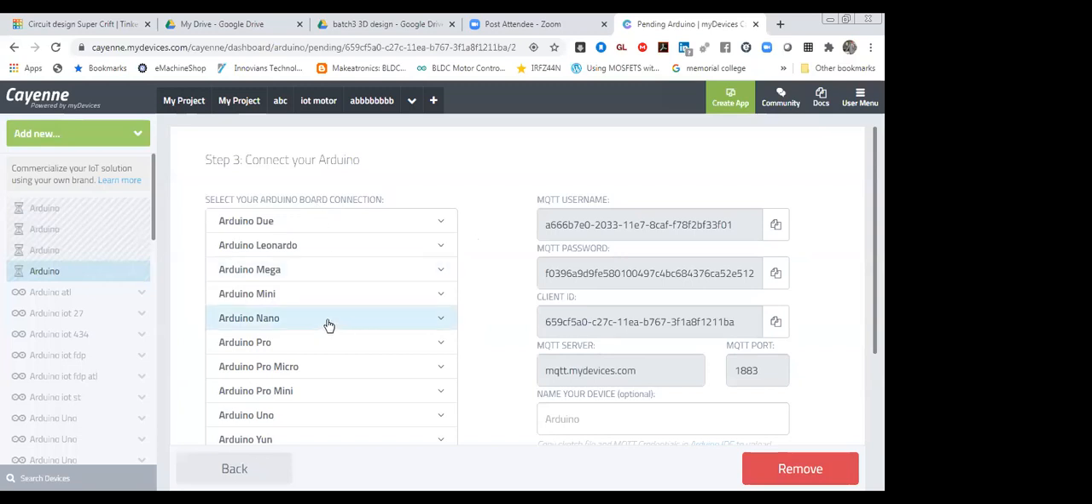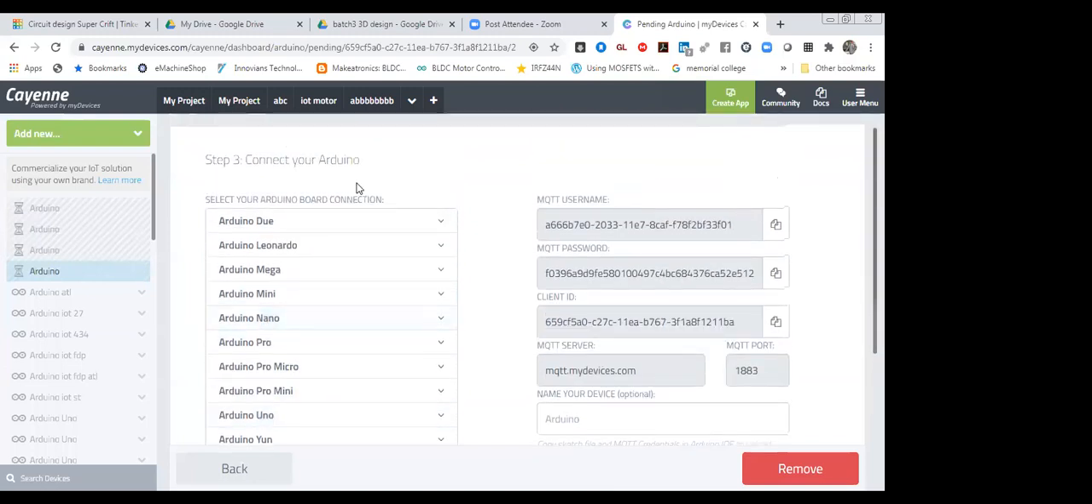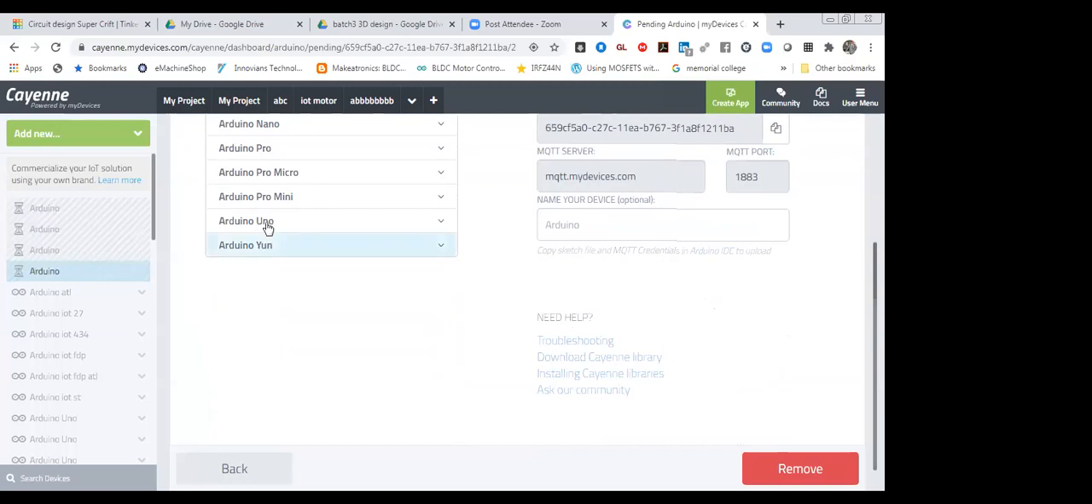In this step, you have to select your board. There were many requests from participants to kindly repeat the third step, so I'm going to repeat it over here. In this third step, I'm going to select my Arduino board. Which Arduino board are you going to use? I'm going to use Arduino Uno plus Wi-Fi module. So we have to select Arduino Uno over here. In the third step, we have to select Arduino Uno.